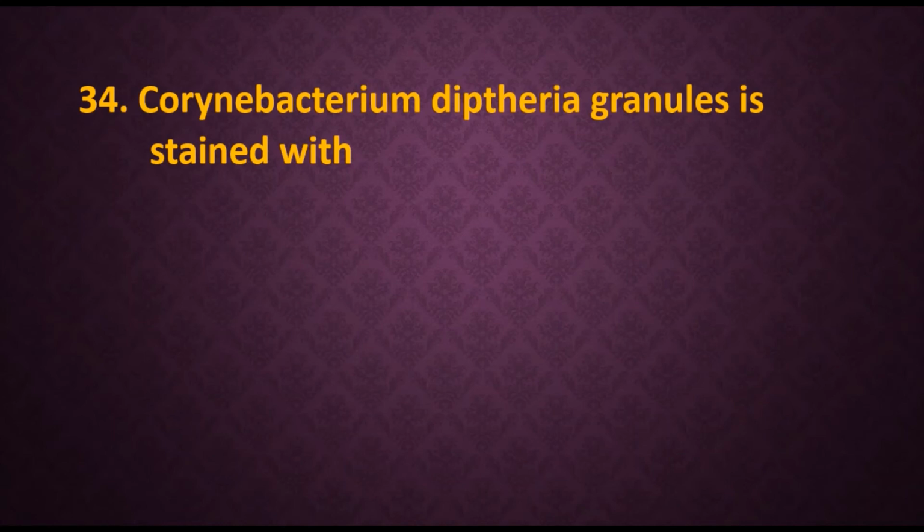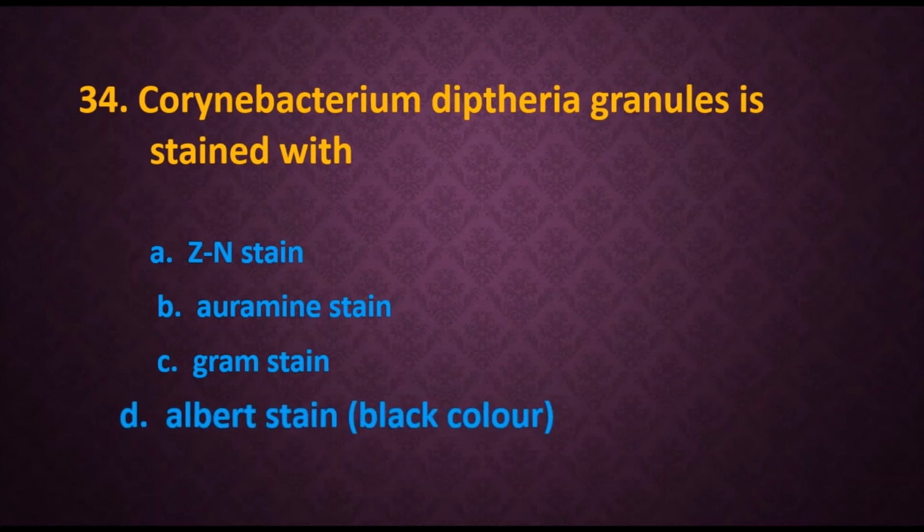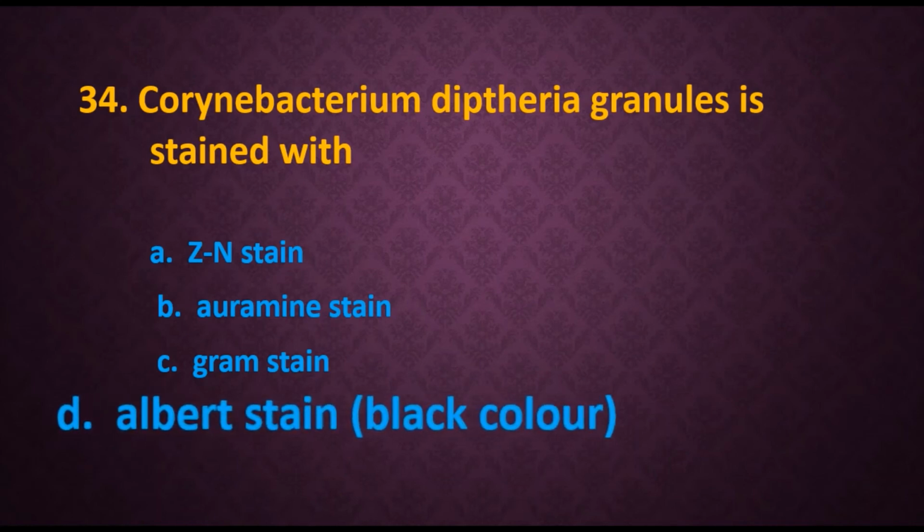34. Corynebacterium diphtheriae granules are stained with. Options are A. Ziehl-Neelsen staining, B. Auramine stain, C. Gram stain, D. Albert stain. So the option is going to be the Albert stain, which gives the black color.